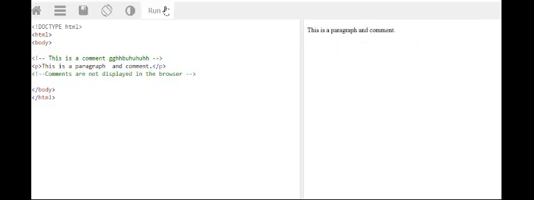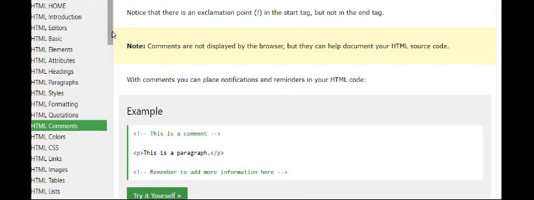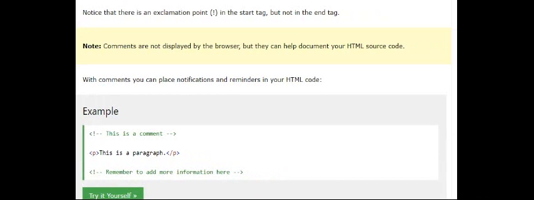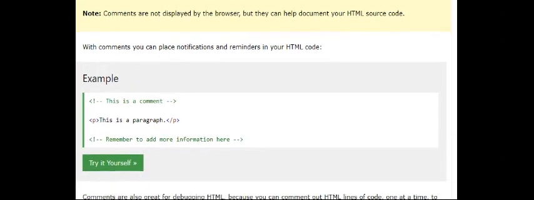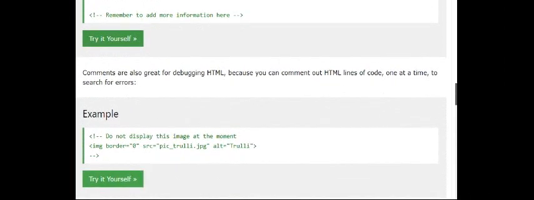So hope you all see here. This is a program, this is a paragraph, and the comment is not displayed here. This is the output we are going to get. Is it clear, all of you? Today we have learned about the comment, what is meant by comment and what symbol we use for the comment. Example, see here. Do not display all these things.